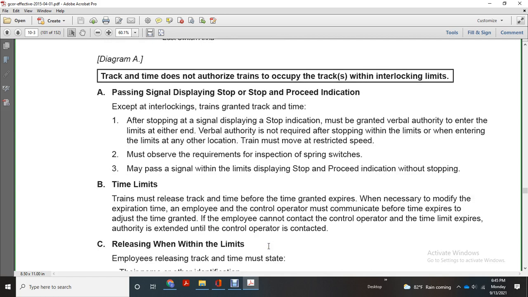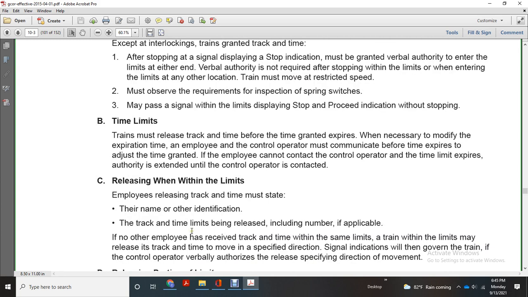Time limits. The train must relieve the track and time before the granted time expires, or the time must be modified. The employee and the control operator must communicate before the time expires regarding the adjusted time granted. If the employee cannot contact the control operator, the time limit expires unless the authority is extended by the control operator when contacted.